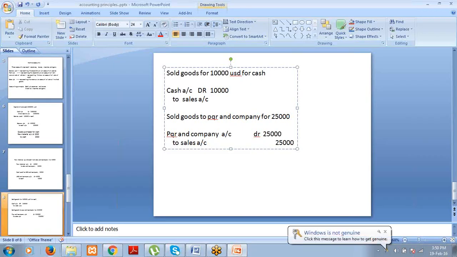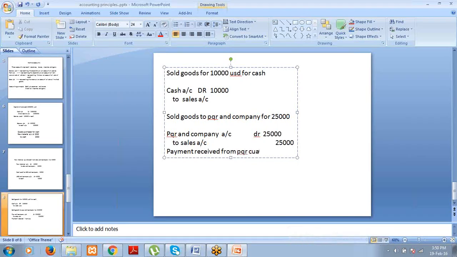Now, PQR and company has paid $25,000 to you. In that case, payment received from PQR customer, $25,000. In this transaction, what are the main aspects? Payment received from PQR means cash you have received from the PQR. So cash account and PQR and company, right? So cash account is under real accounts. When you receive the cash, the cash is coming into the organization. So debit the cash account because debit what comes in.